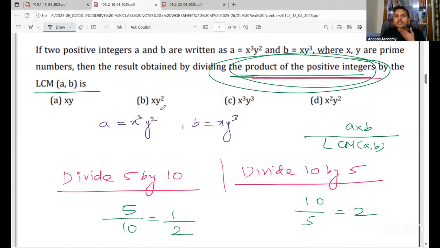So they had told that if two positive integers A and B are written as A is equal to this one and B is equal to this one, where X and Y. So here they're saying X and Y are prime numbers. So A and B will be definitely composite only, right?